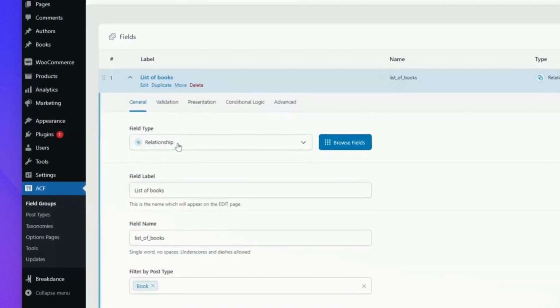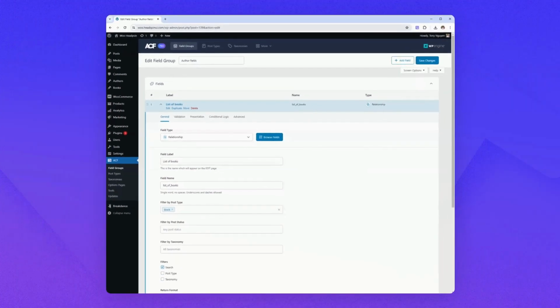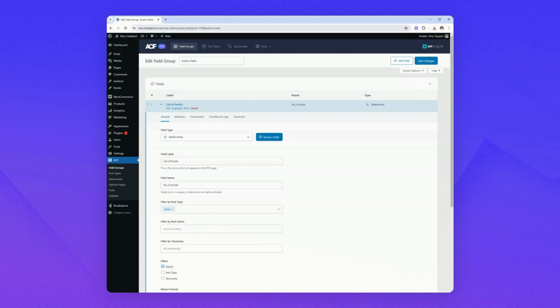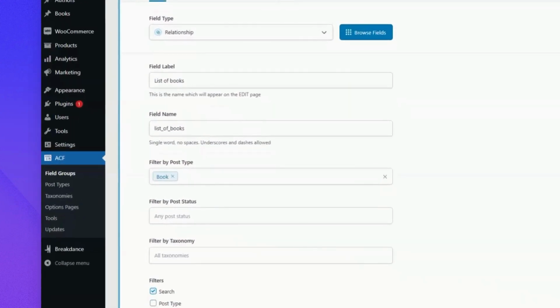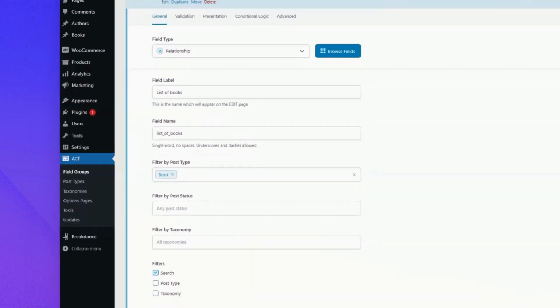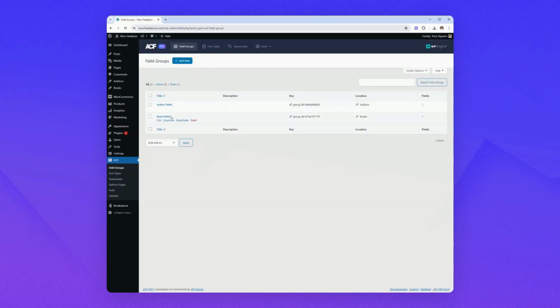Select a relationship as the type, okay, and I'm going to call it list of books, because when you create a new author, you see this field called list of books, and you can select the books which are under this author. Then here, make sure to select the book post type, so you can select these books. Hit save and create a new group. And now for the book post type.